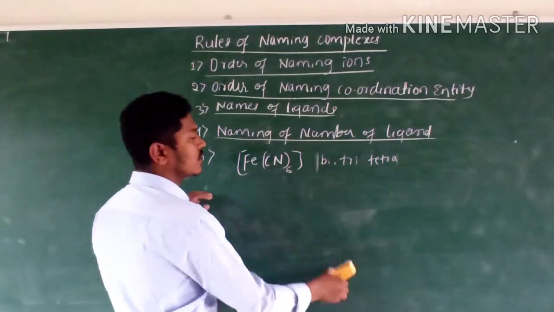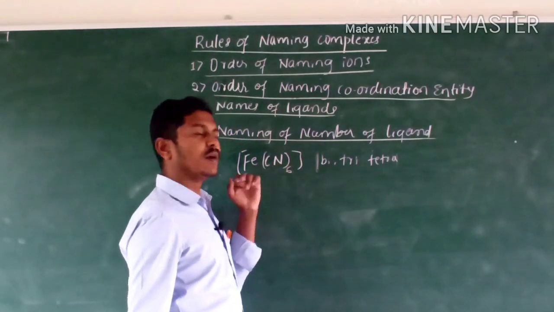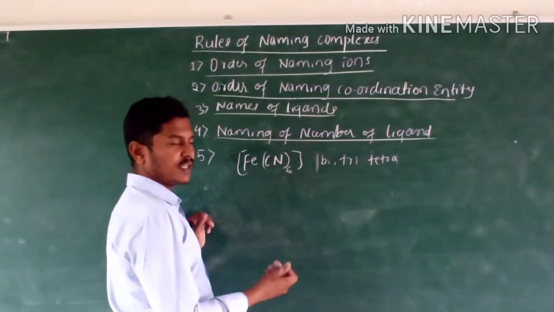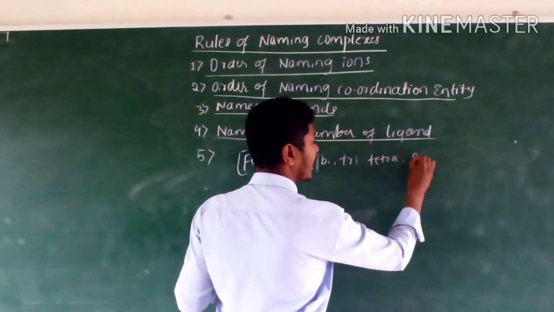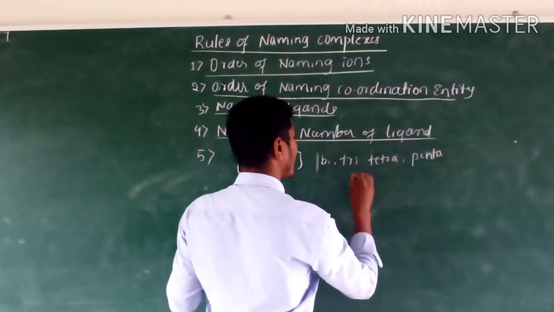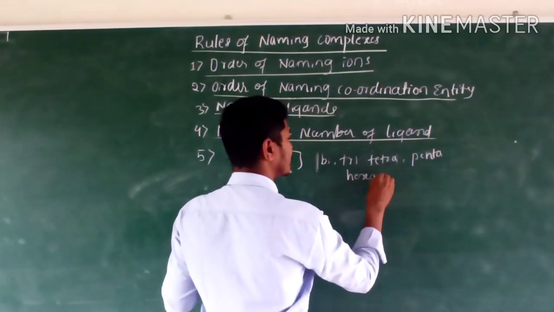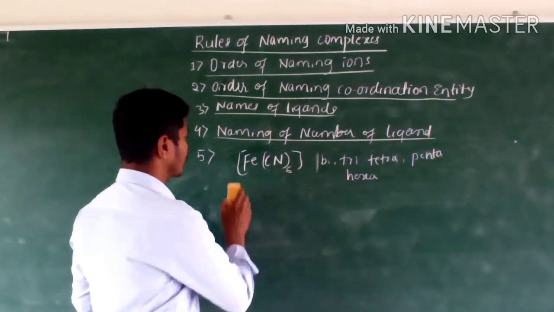If the complex contains a number of similar or same kind of ligands, the prefixes di, tri, tetra, penta, hexa are used.